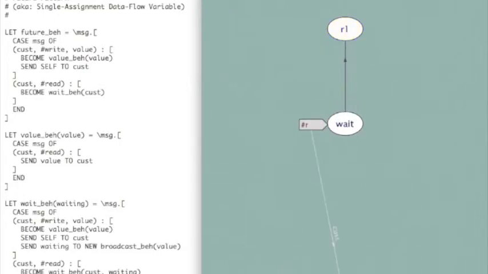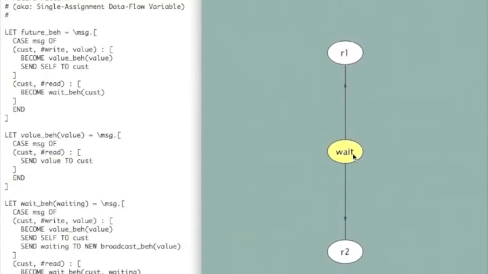Okay, we're going to see the same thing happen in R2. It's going to send a read request, and that read request is processed now by this wait behavior, and I do a become again, adding this customer to the front of the list. So I'm collecting up all of the customers that are waiting for a value to be established through a read. This is an asynchronous coordination point for a computation.